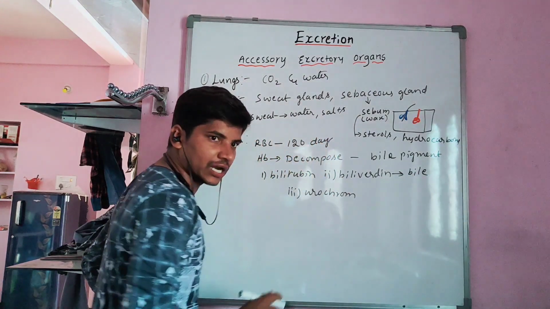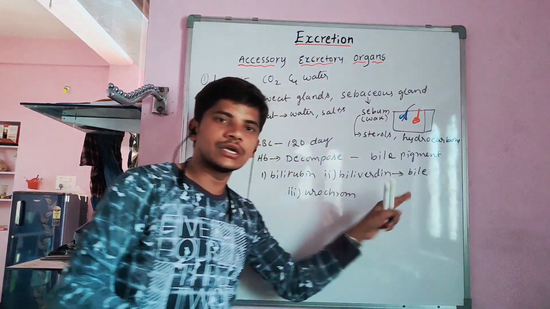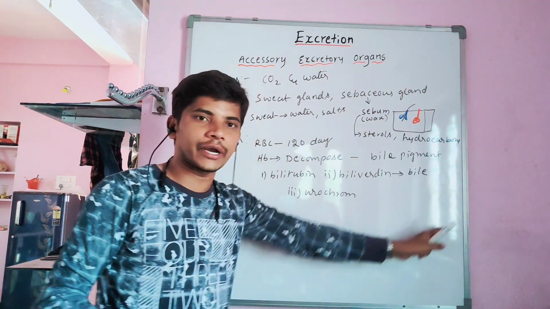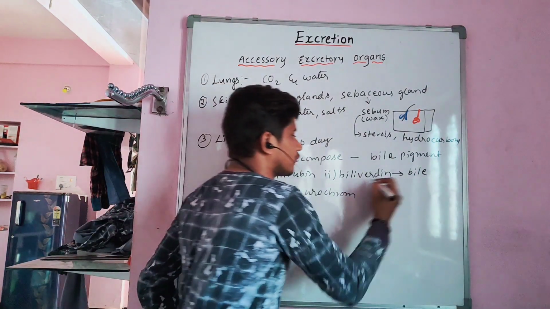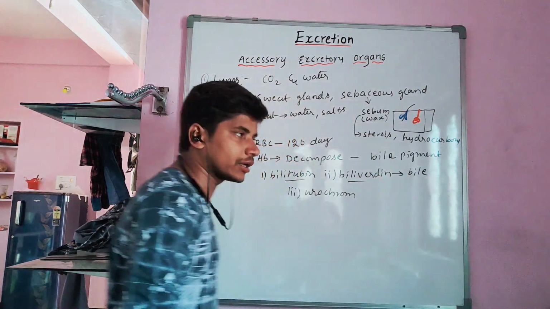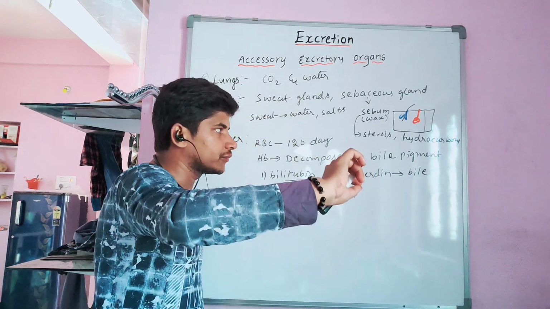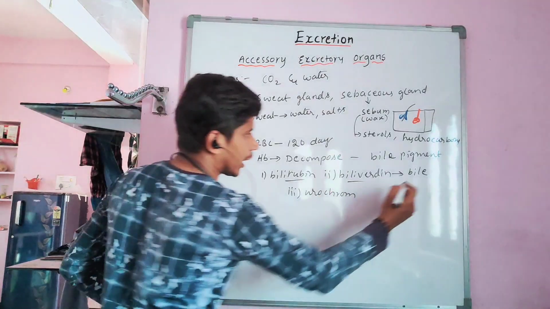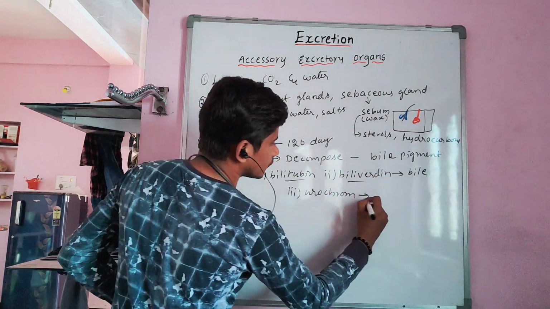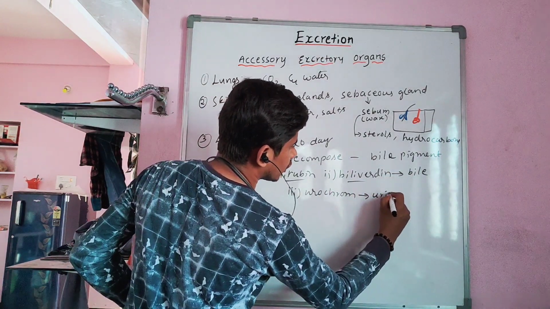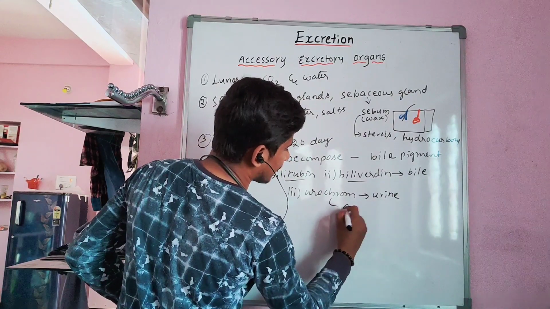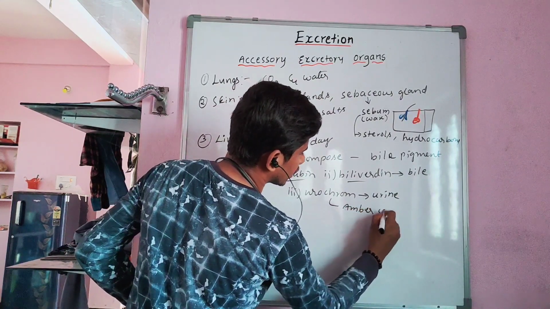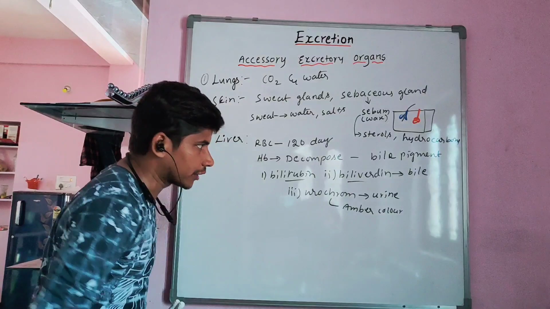The bile is a digestive juice which is released into the duodenum through the hepatopancreatic duct. So along with the bile, these two are released into the duodenum, and finally go out through the anus. That means small intestine, large intestine, and finally through the anus. The urochrome is eliminated along with the urine, and it gives an amber color to the urine. Amber color means slight yellow color.